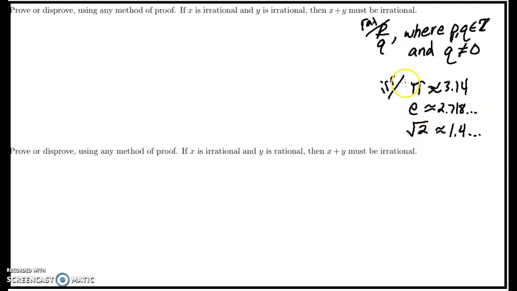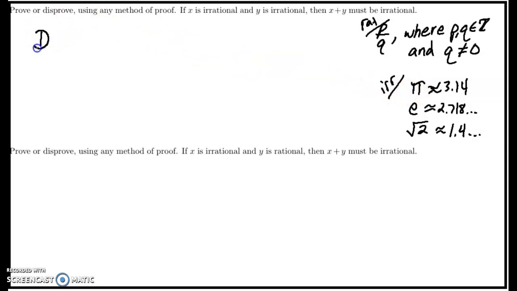And then I think about, okay, can I twist it at all? Can I do anything creative to get to a rational that I do know? Square root of 2 plus square root of 2 is 2 times square root of 2. That's square root of 8. That's still irrational. Oh, what about pi plus negative pi?